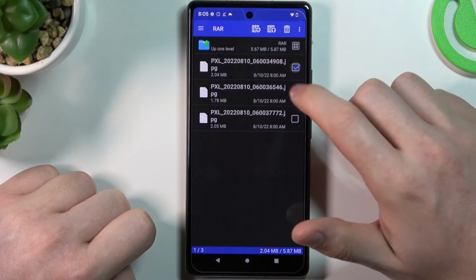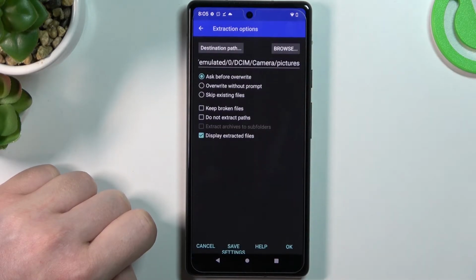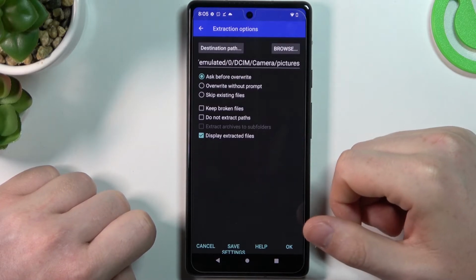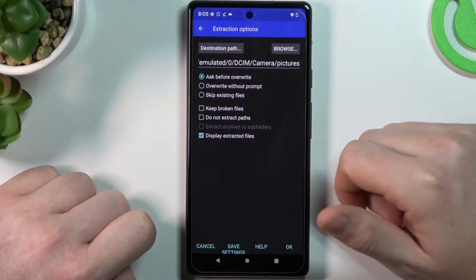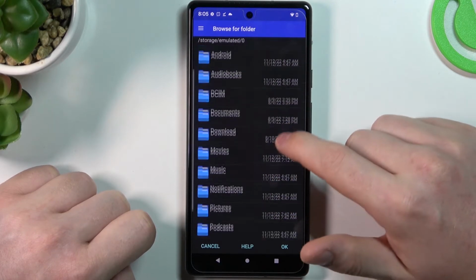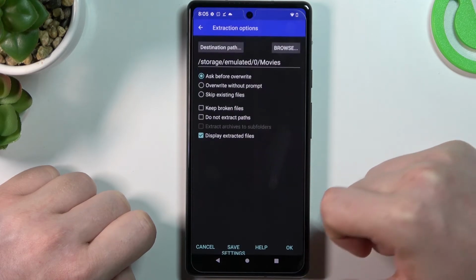Now let's select each of them. Click on this arrow pointing up, and that way we'll enter extraction options. Here you'll be able to change any of the settings. It's not necessary, so let's just stick with the default. Now move to the browse and choose the destination where the files will be unpacked. And for me, I want them in the movies, so let's move them there.